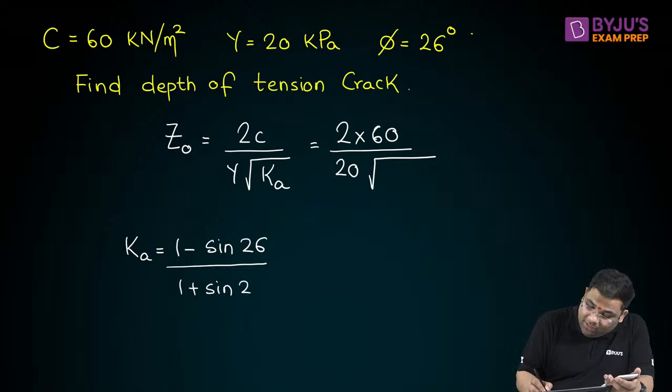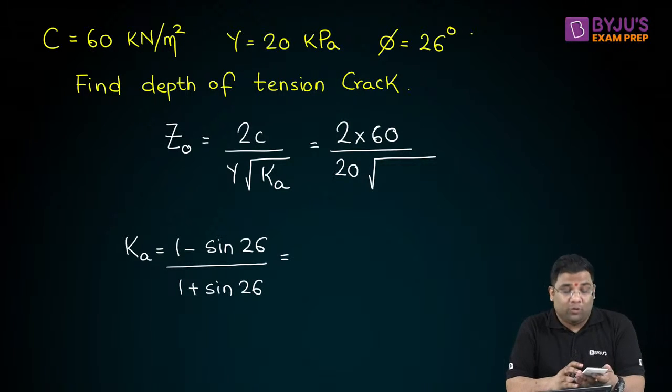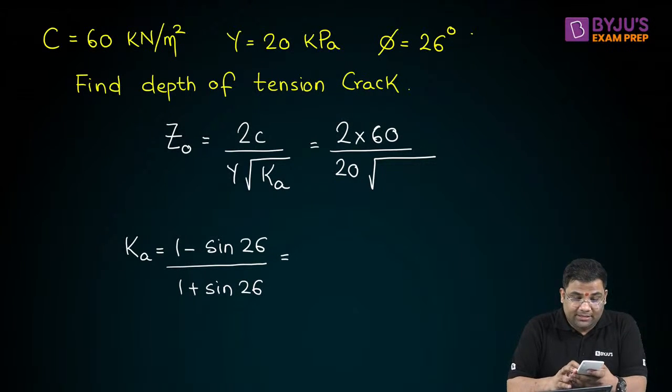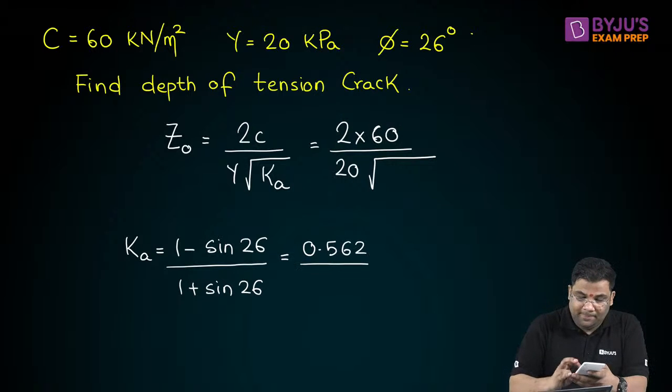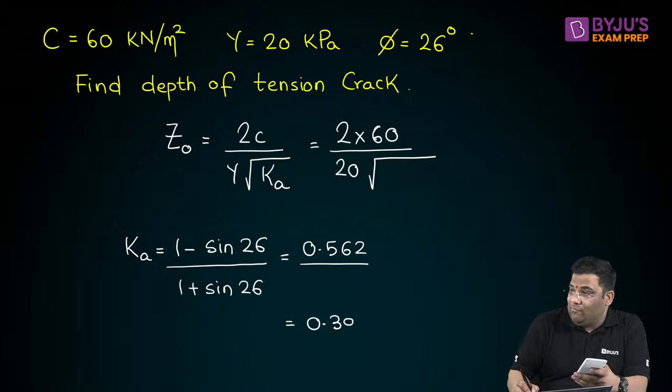See, we are solving all the basic questions, but they are very important. So I'll use sine 26 and subtract from 1, so this is 0.562 divided by the denominator. I'm getting almost 0.391.